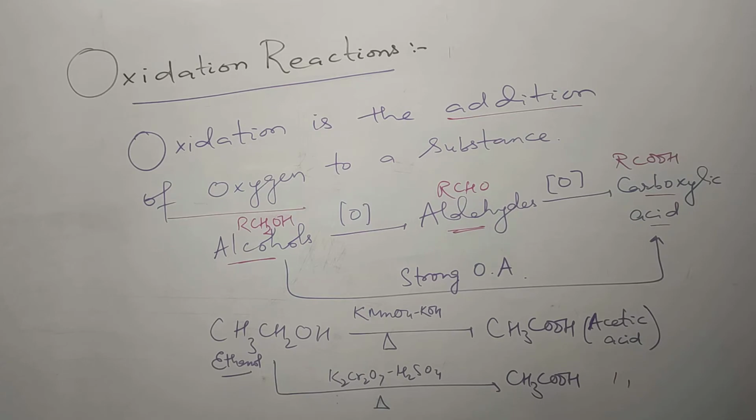But if we take a strong oxidizing agent, here OA means oxidizing agent, like KMnO4 etc., then alcohols are directly converted to carboxylic acid. Let's see the example. Ethanol is oxidized in presence of KMnO4 in an alkaline medium, in presence of KOH, and it's heated to give acetic acid, also called ethanoic acid. We can also use potassium dichromate in acidic medium to get ethanoic acid. So this is an example of oxidation reaction.